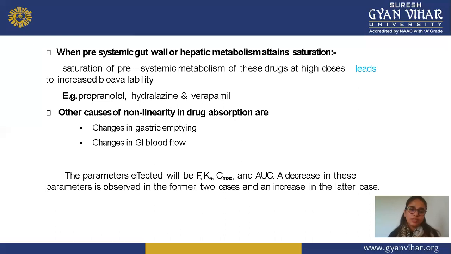The parameters affected are F, Ka, Cmax, and AUC. These parameters may be affected by absorption non-linearity, and a decrease in these parameters is observed in the former two causes and an increase in the latter case.